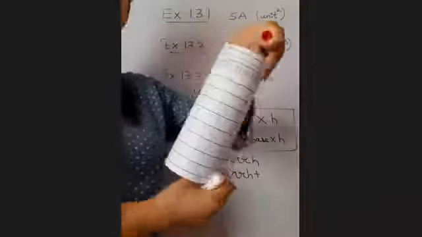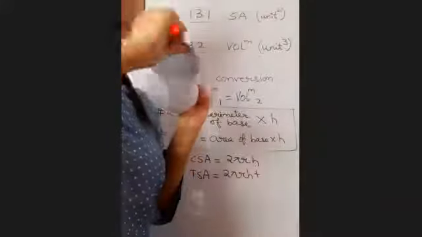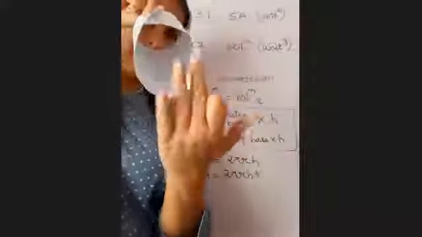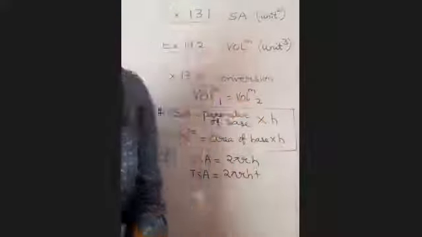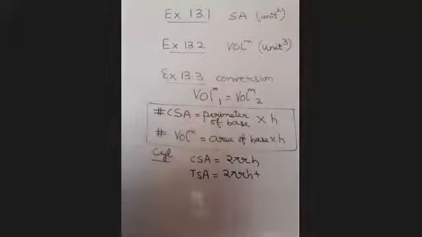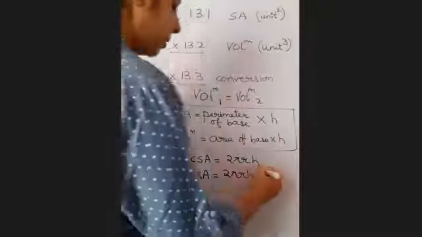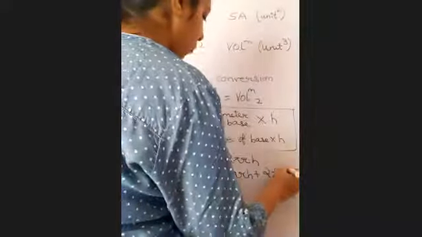So this is a cylinder. The top and the bottom are circular in shape. So the area of one circle is pi r square. Area of both the circles will be 2 pi r square.